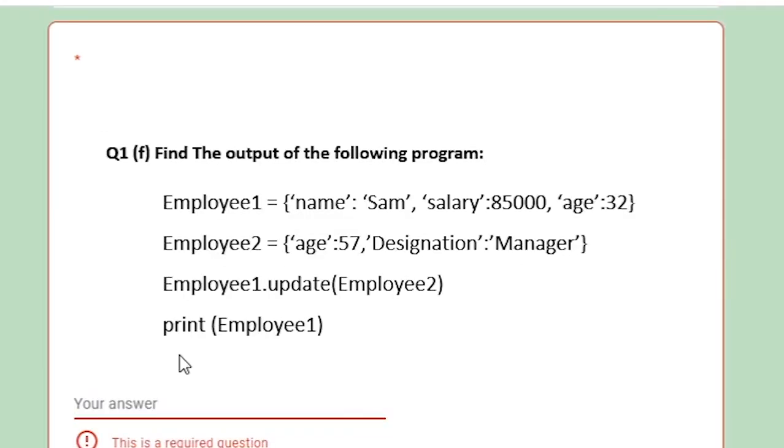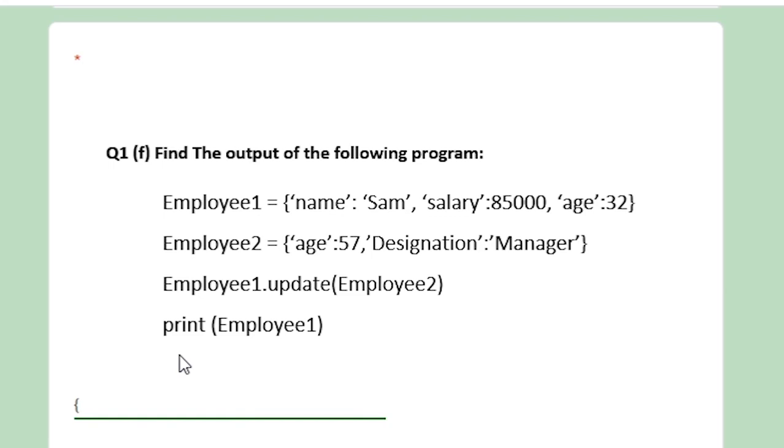So the next question is, find out the output of the following program. So employee 1 is a dictionary, employee 2 is also a dictionary. Now employee 1 dot update employee 2 and then print the value of employee 1. So the output of this program will be: the value of age will be 57.